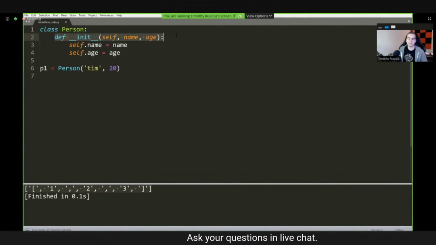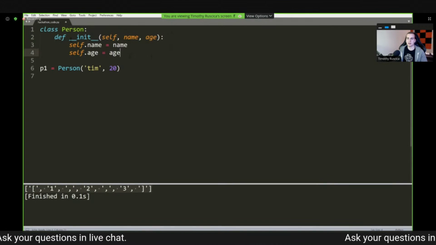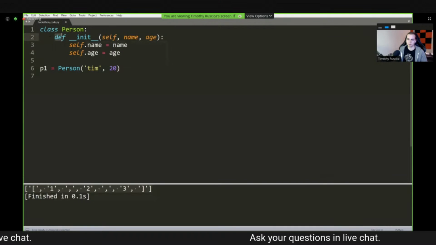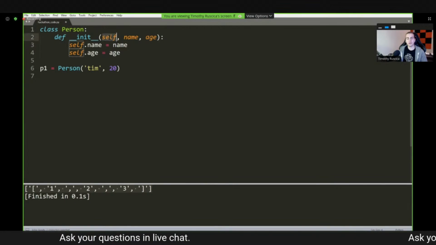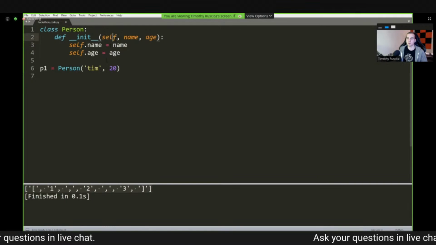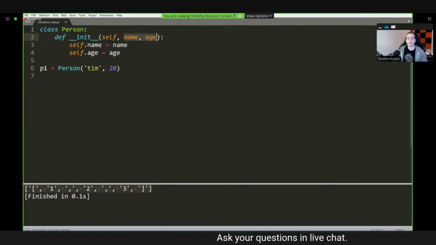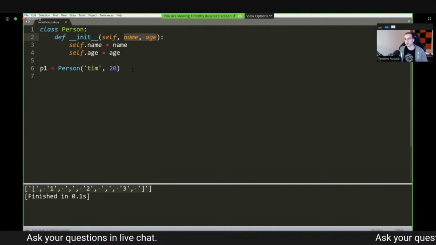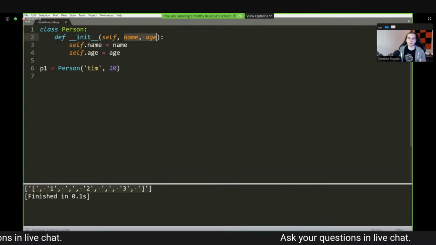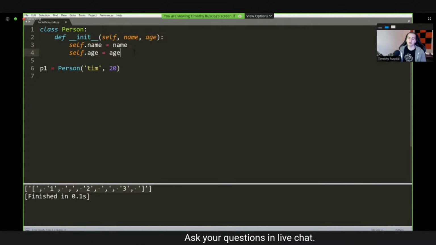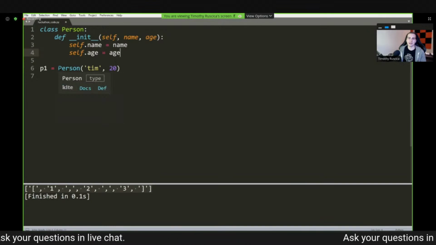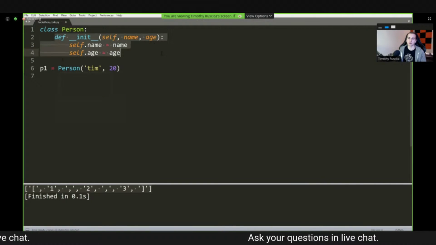And then you usually define what's known as the constructor for this class. So this is a method, and this actually has 2 underscores. So def __init__. It always takes this mandatory first argument, which is called self. And then you can add anything else in here that you want to be passed to your object when you construct it. So this is hard to describe if you've never seen OOP before, but what this method does is it will be called automatically whenever we create a new person object. This is what's known as our constructor.